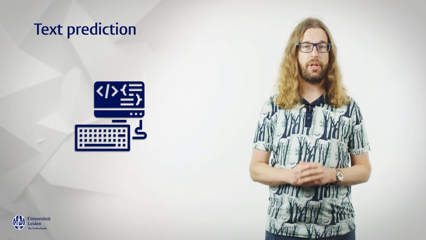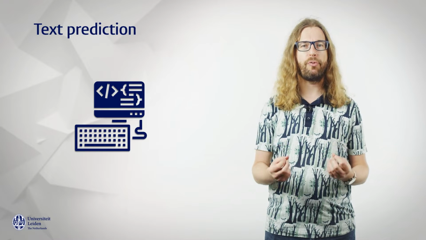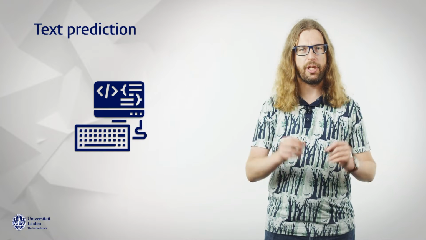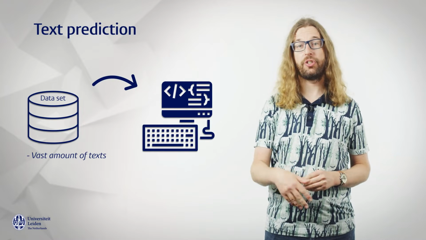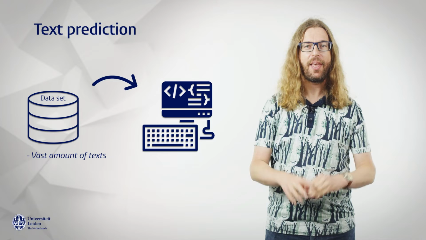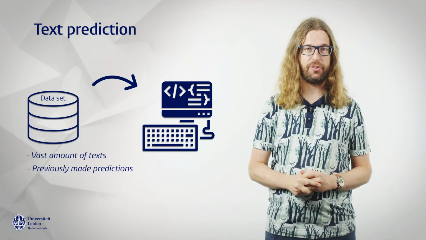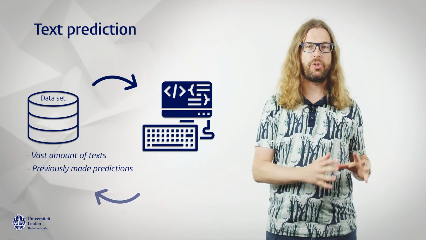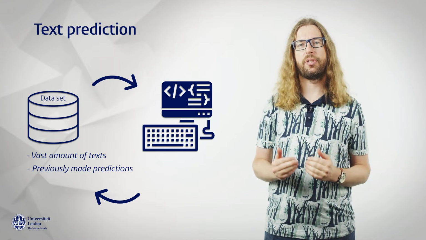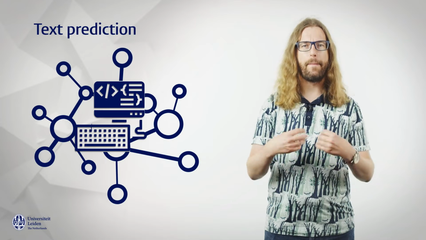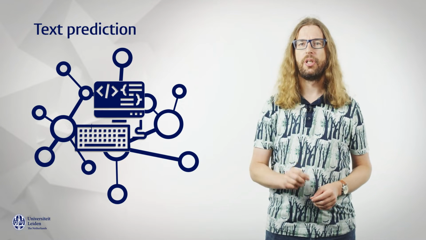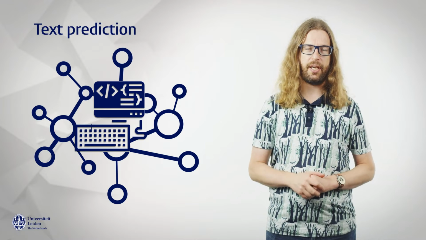A large language model is a computer program that has been trained to perform such text prediction tasks really well. This training involves giving the model many texts, usually copied from the internet, and having it make billions of predictions. Correct predictions reinforce certain pathways in the model, while incorrect predictions weaken those pathways. And the end result is an extremely complex black box model that is quite good at predicting the next word in a text.